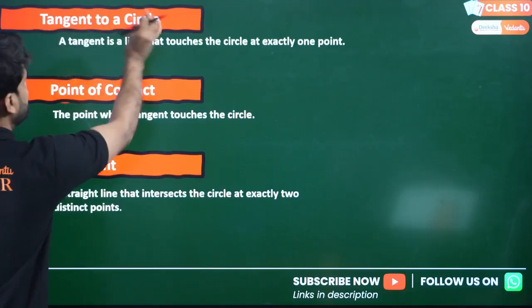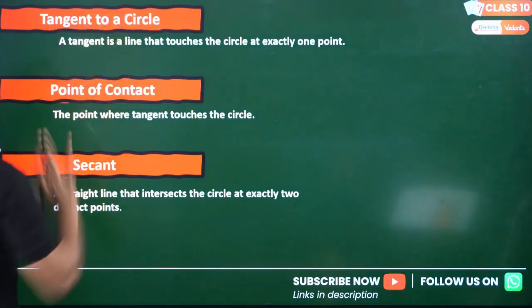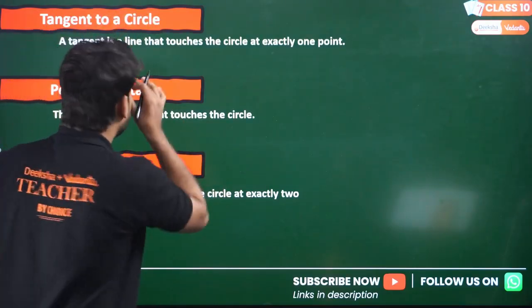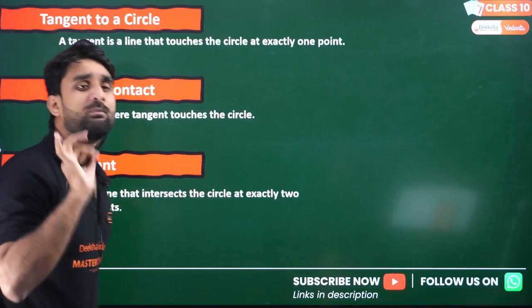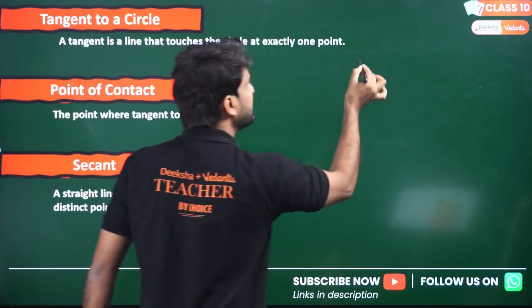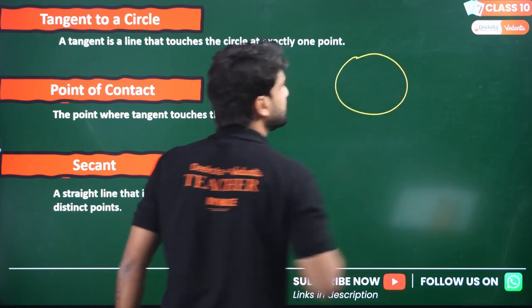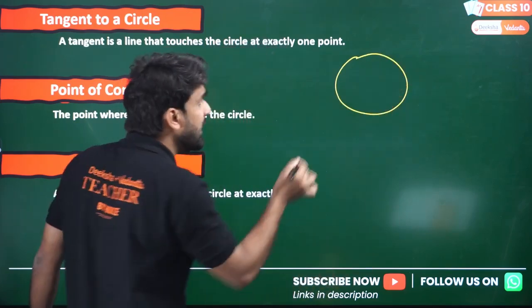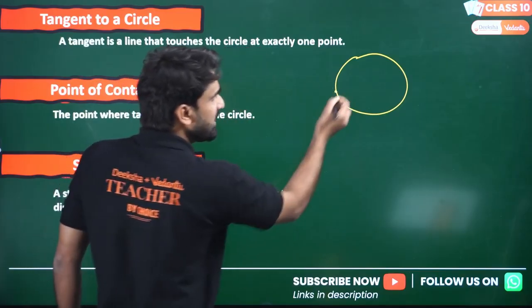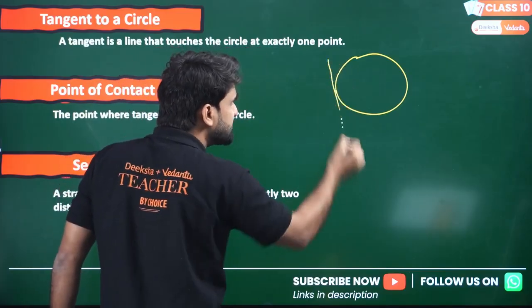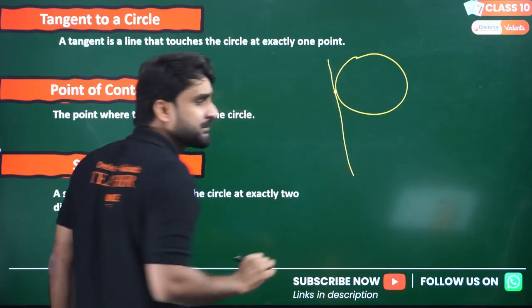Okay. So the next point is the tangent to a circle. What is a tangent? A tangent is a line that touches the circle at exactly one point. Let's say this is a circle, and I'm taking a point on the circle and a line which just touches the circle at that point.